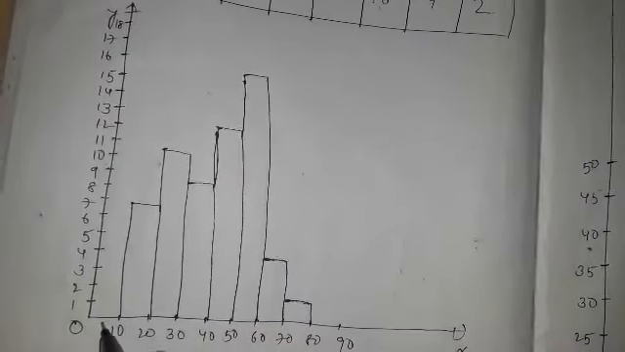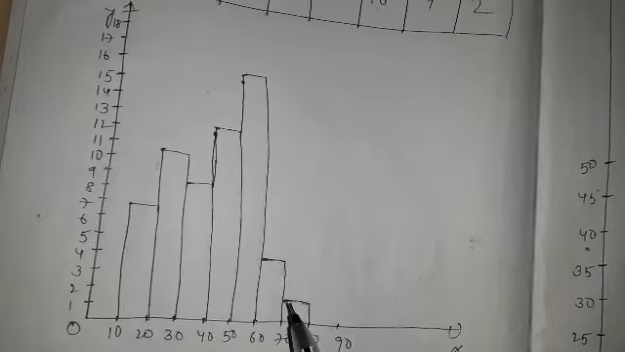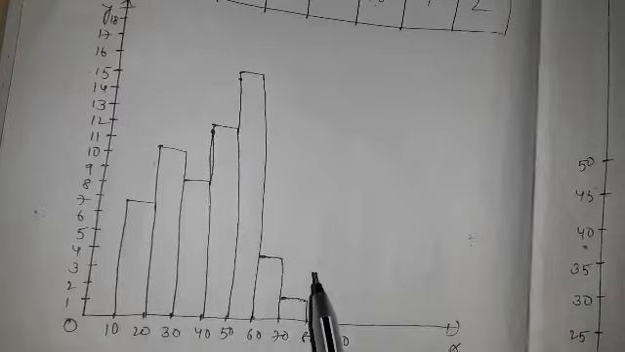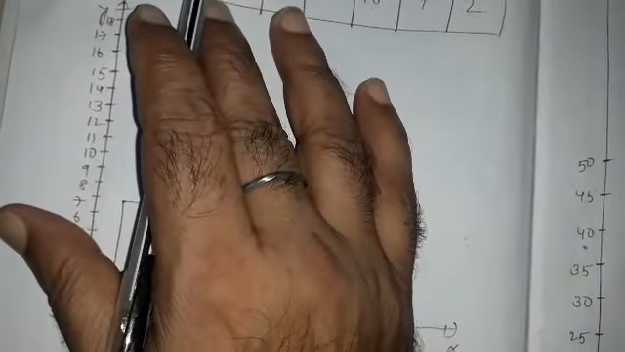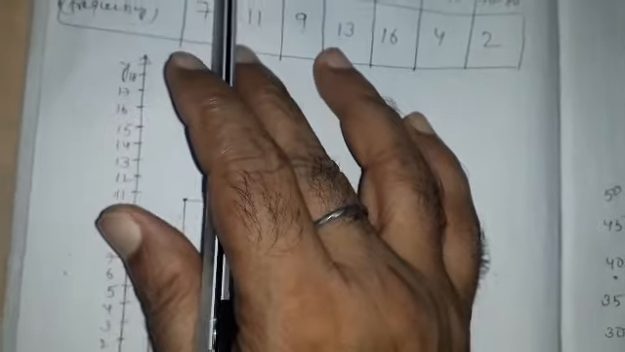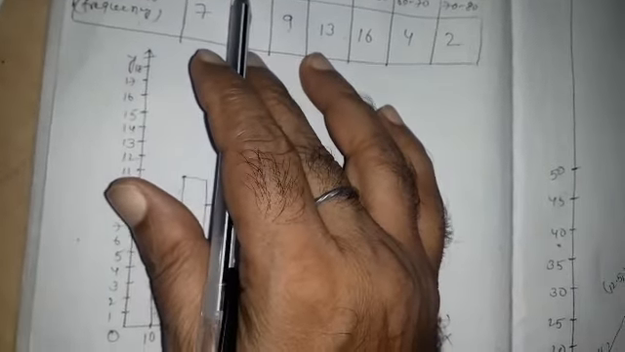Now how do we represent this data in a histogram? So here we have to take, clearly, the given frequency distribution is in exclusive form because its upper limit is not included in the first class interval, it is included in the second class interval.